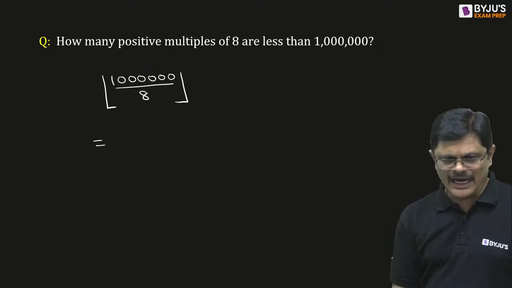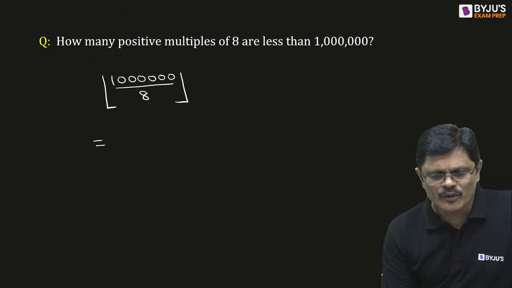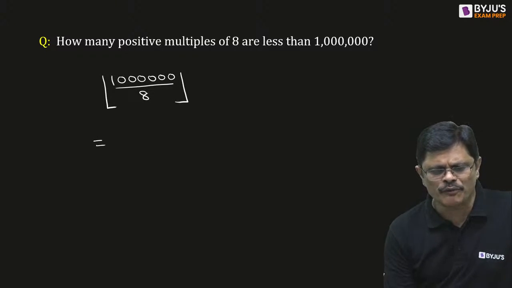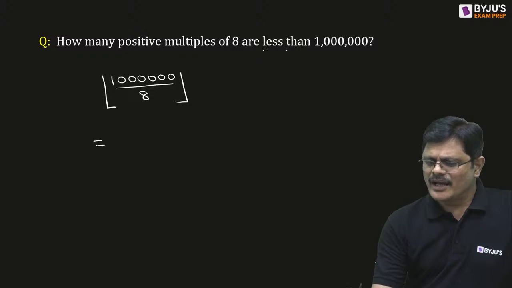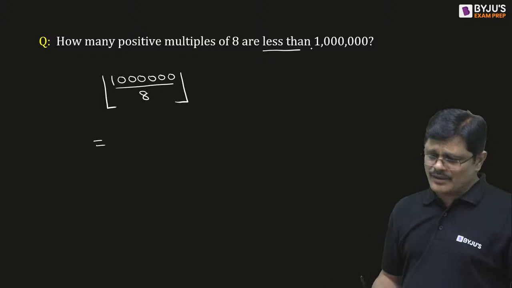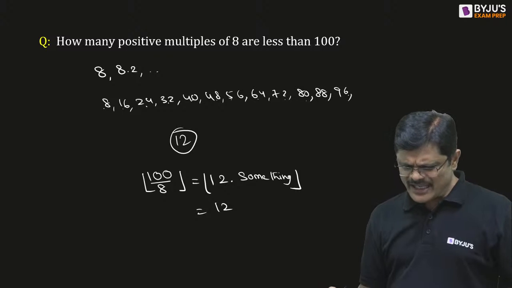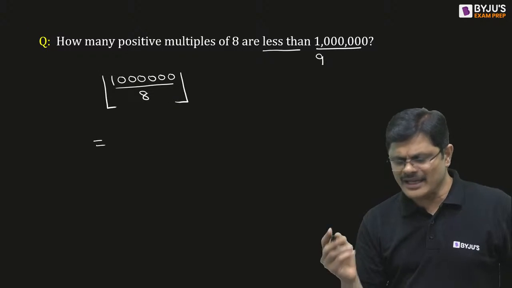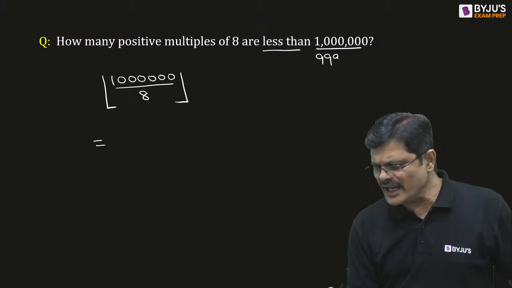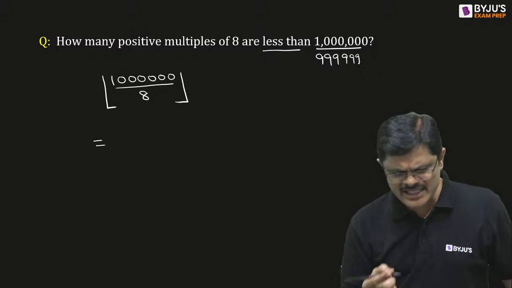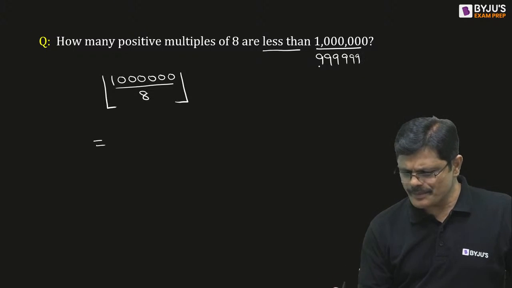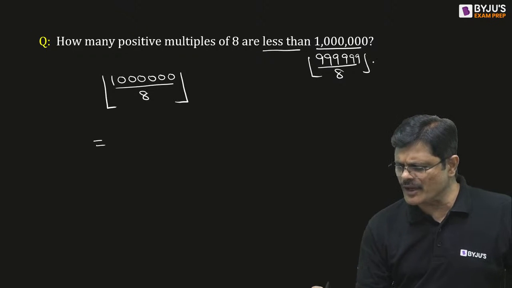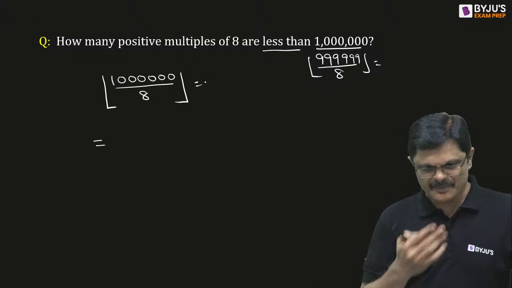Anyone done it? I don't know the answer. Someone is giving 124999 or 125000. Less than this means what, sir? Does it matter actually, less than or equal to, or less than? Less than this means 999999. Does it make any difference? Please check and tell me what this answer is and what that answer is.